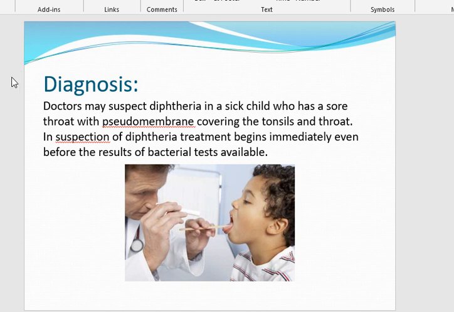Suspicion of diphtheria arises when there is a membrane present in the oropharynx, especially on the tonsil or on the posterior pharyngeal wall. The membrane is grayish in color, and it requires prompt initiation of antimicrobial therapy without waiting for the culture and sensitivity report.